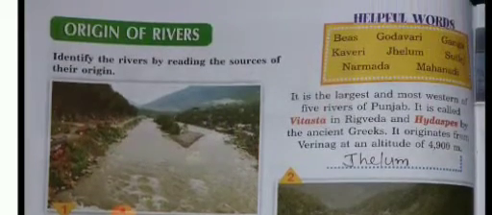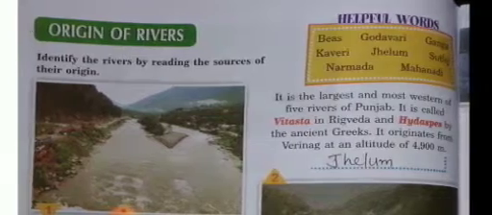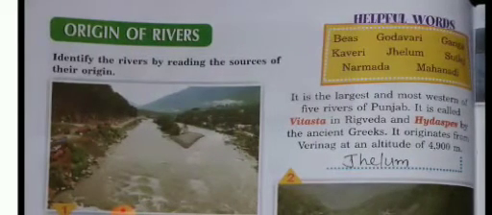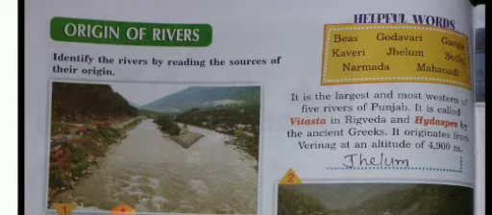Here it is the largest and most western of the 5 rivers of Punjab. It is called Vidasta in Rigveda and Hydaspes by the ancient Greeks. It originates from Verinag at an altitude of 4,900 meters.